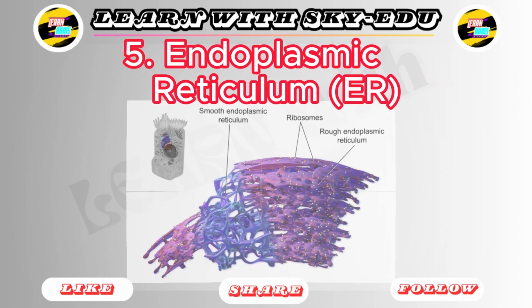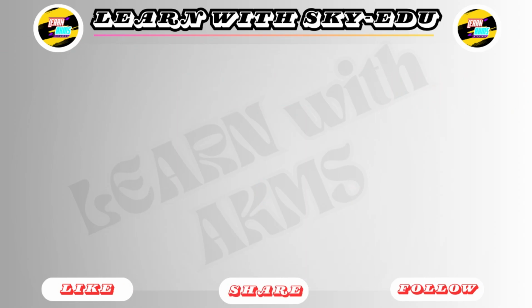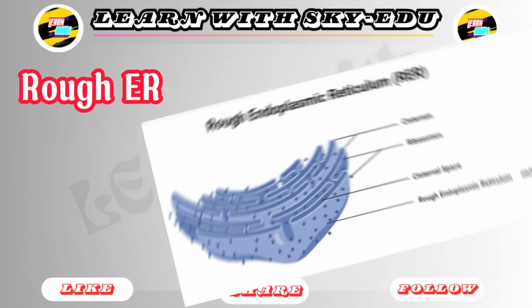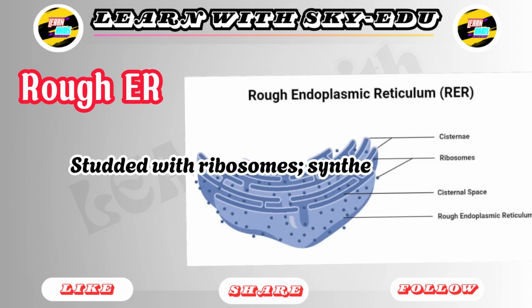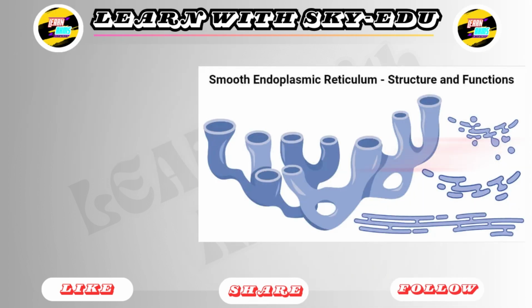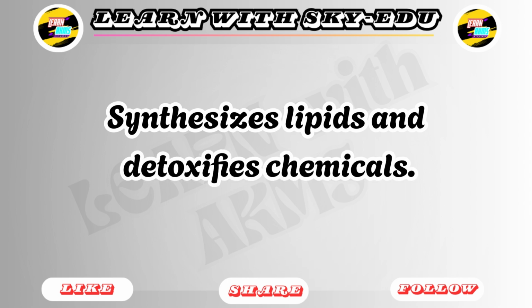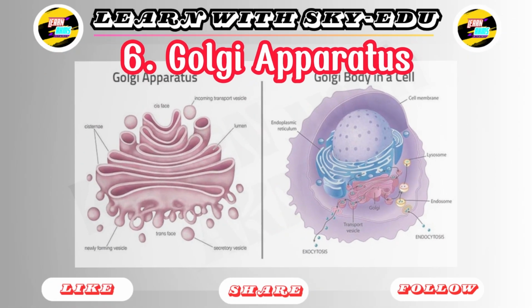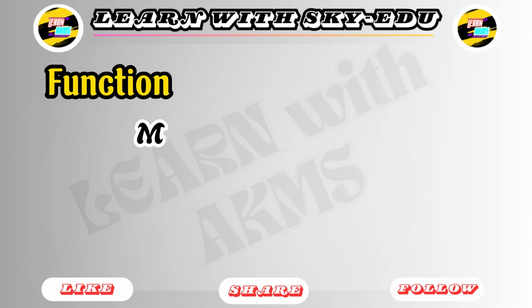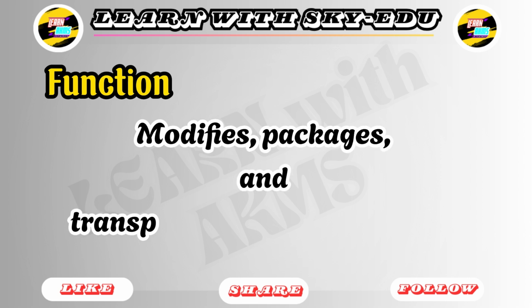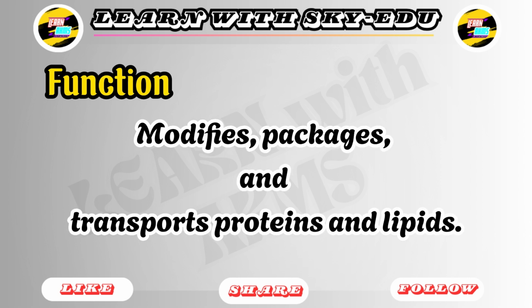5. Endoplasmic reticulum, ER. Types: Rough ER, studded with ribosomes, synthesizes proteins. Smooth ER, synthesizes lipids and detoxifies chemicals. 6. Golgi apparatus. Function: modifies, packages, and transports proteins and lipids.